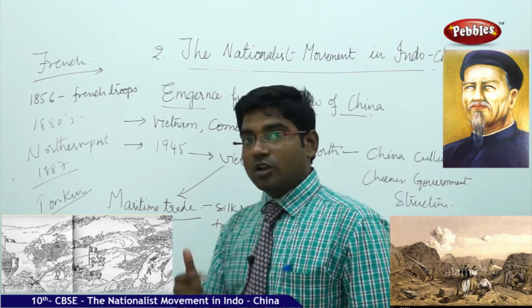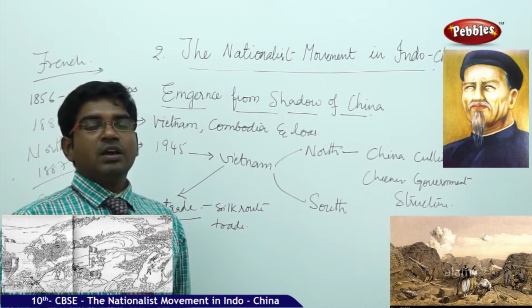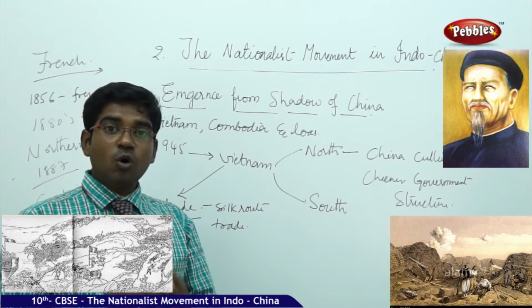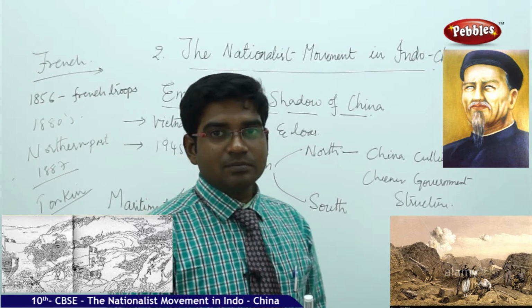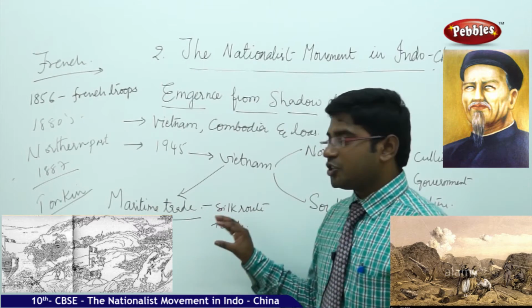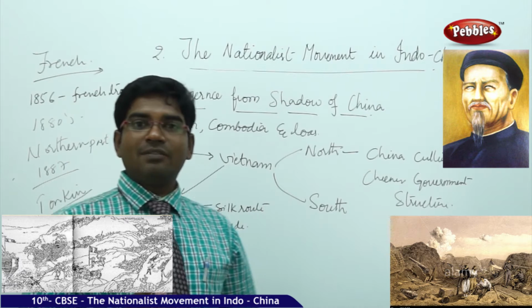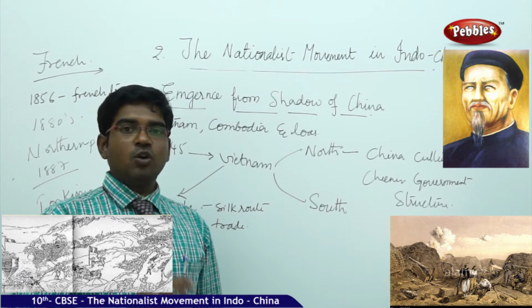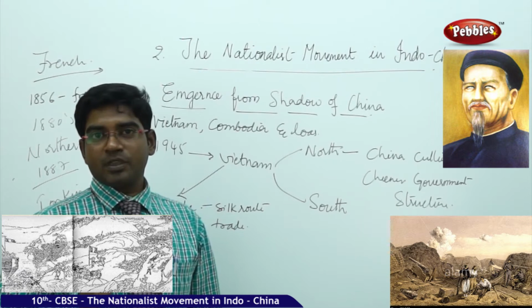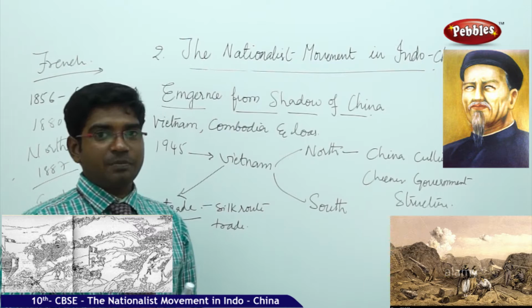But prior to this, before Vietnam got its independence also, we have the influence of China more on Vietnam. In the northern part of Vietnam, the culture, the political structure, everything was governed by the ideologies, by the principles which are followed in China only. So the influence of China was more on Vietnam, especially on the northern part.